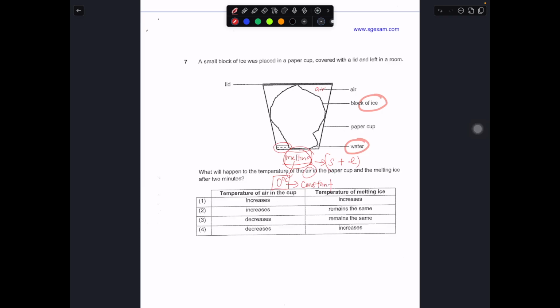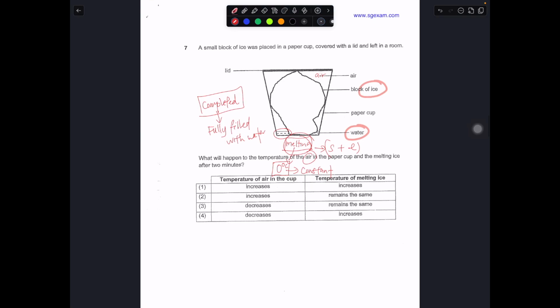The temperature will only start to rise when you see the whole cup is fully filled with water. That means melting has completed, when the cup is fully filled with water. That means there's no more ice left. There's no more chunks of ice left.